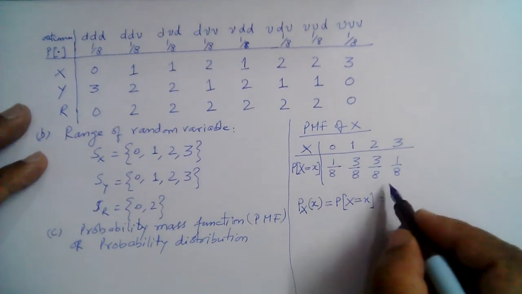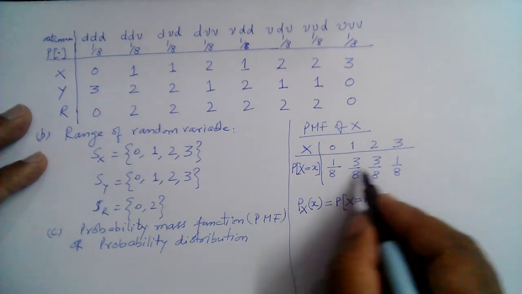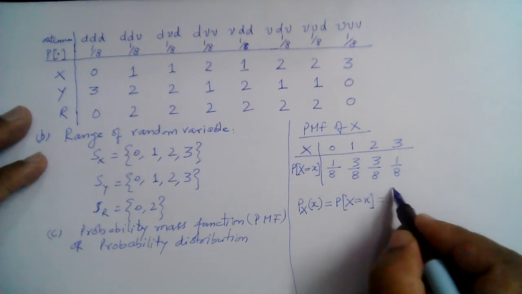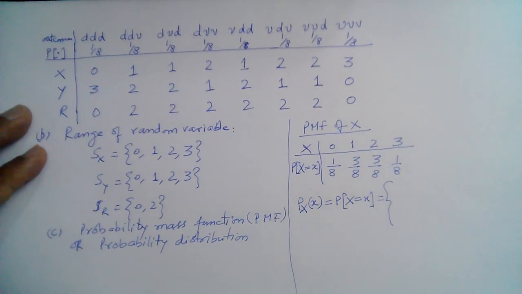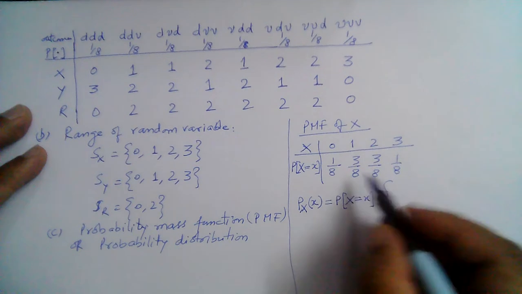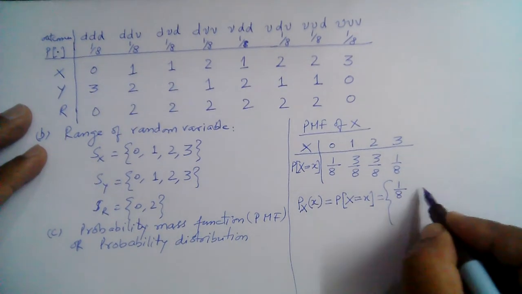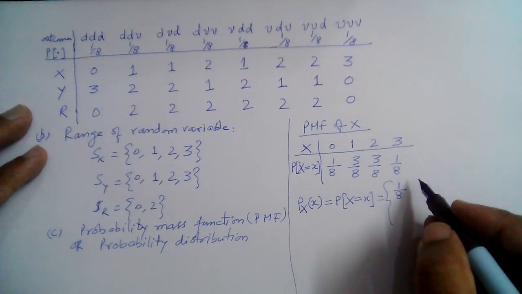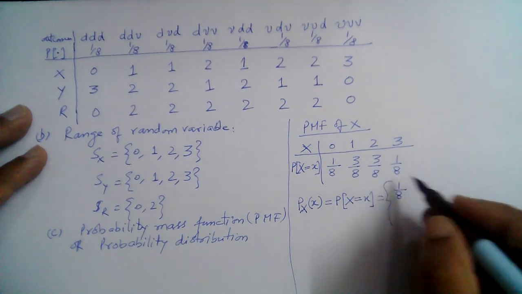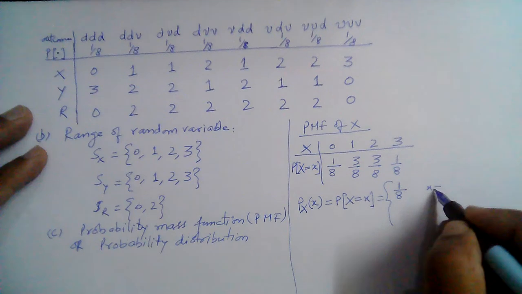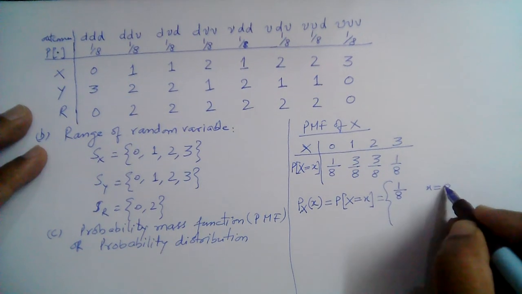And now we can write here like this in this table. For example, the probability that x is 1 over 8, so the random variable here takes on values, for example, for x equal to 0 and 3.